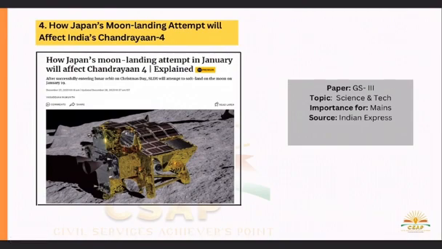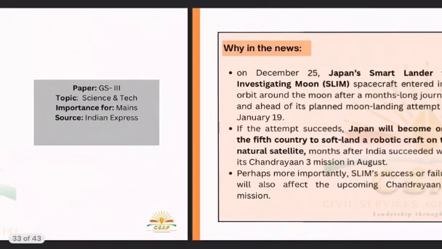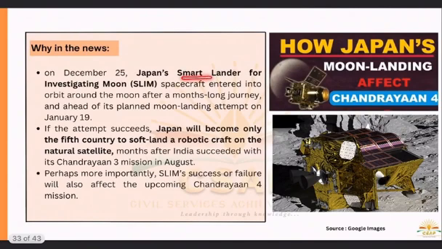Next, how Japan's moon landing attempt will affect India's Chandrayaan 4. On this particular Christmas day, 25th December, Japan's SLIM, the Smart Lander for Investigating Moon.